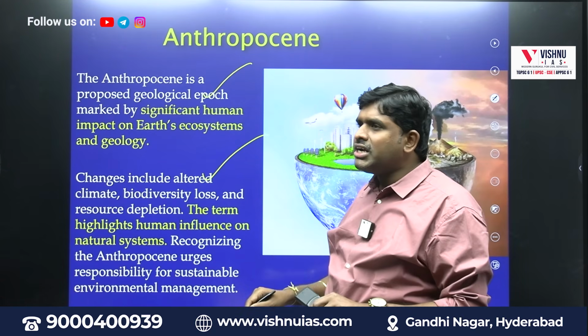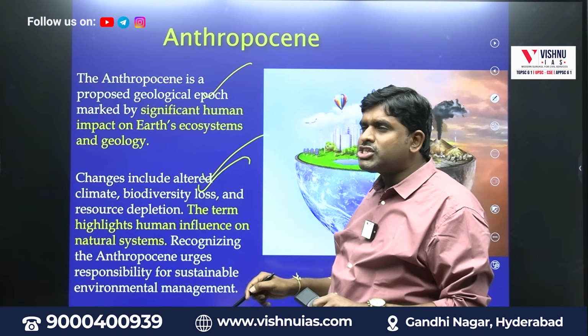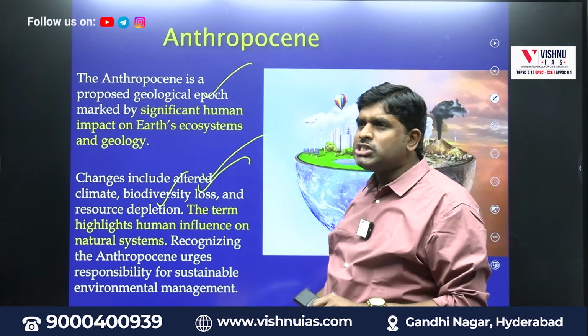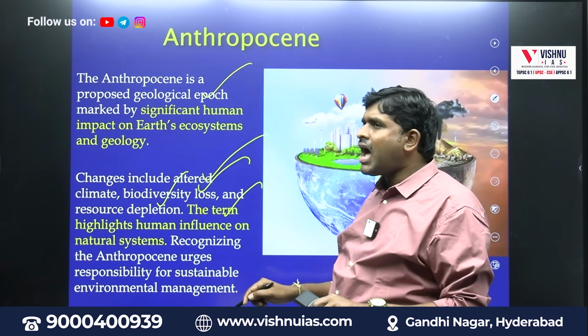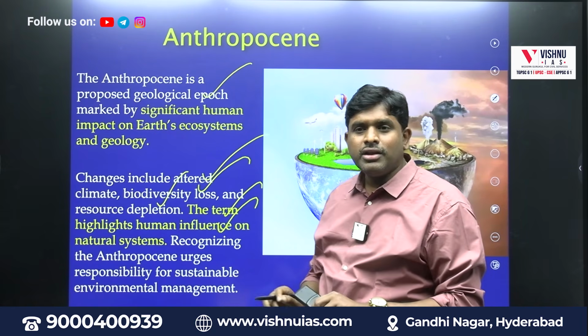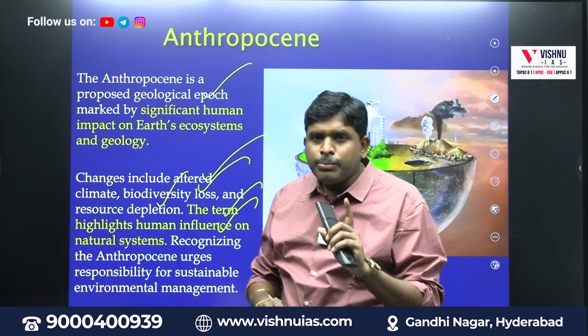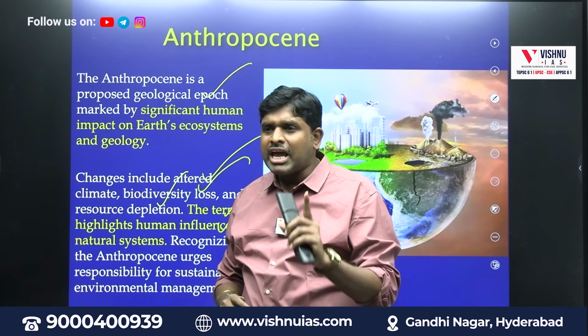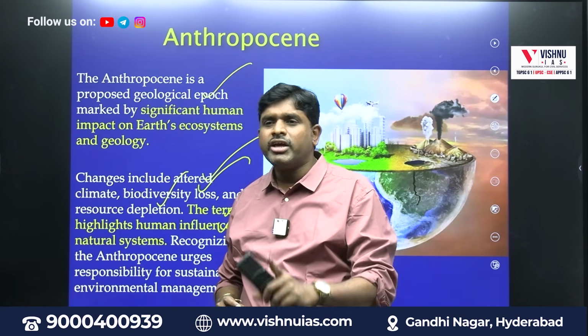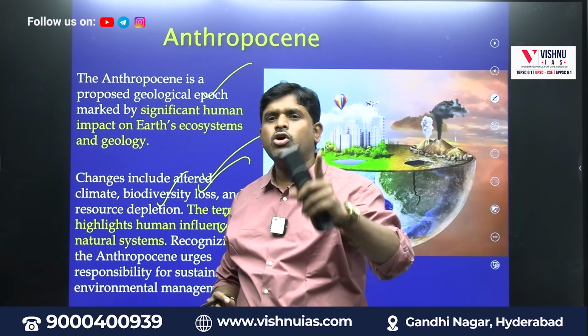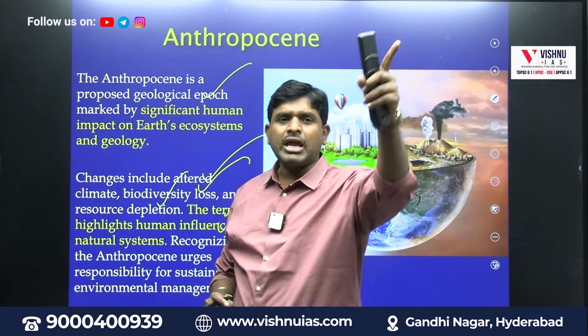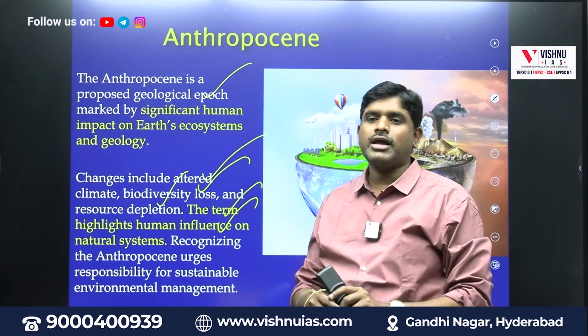Changes include altered climate, biodiversity loss, resource depletion. The term highlights human influence on natural systems. So the Anthropocene epoch is that particular timeline where, because of human interference, we see the impacts on natural systems. That particular time period is called the Anthropocene.